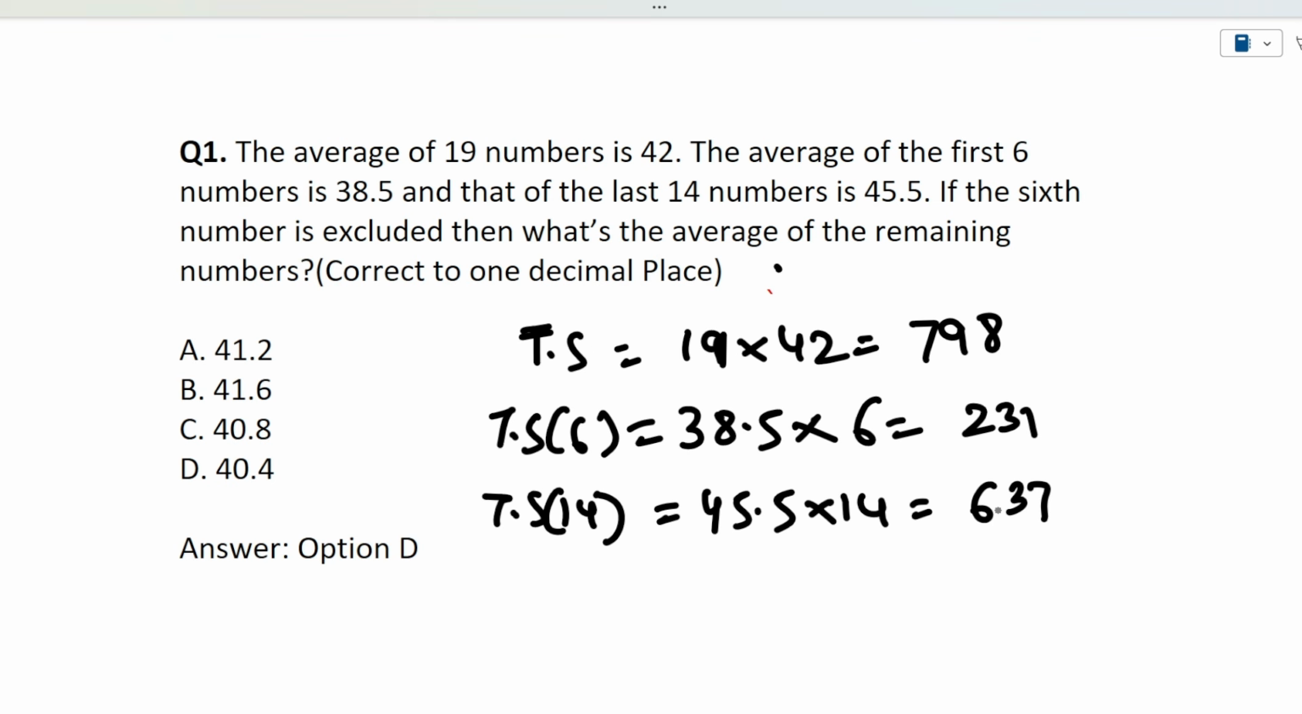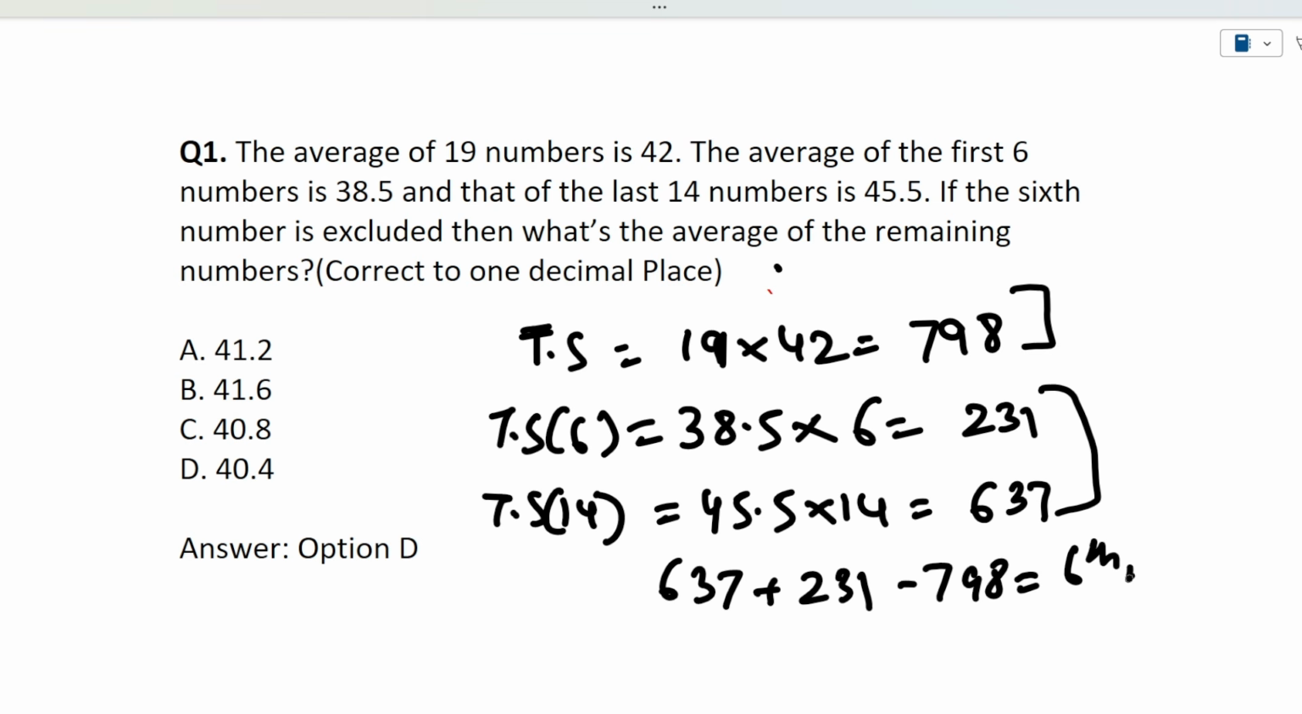Now guys, see, what will happen is, in these two averages, that is the first 6 numbers and the last 14 numbers, there is one number in common. So what is that one number in common? How will we find that? We will add both of these, and we will subtract from this. So 637 plus 231 minus 798 is equivalent to the sixth number. And what is the sixth number? 70 is the sixth number. So we have now found out that 70 is the sixth number here.